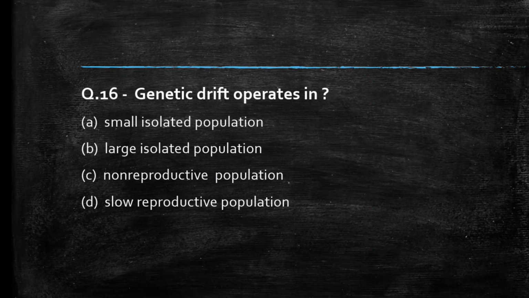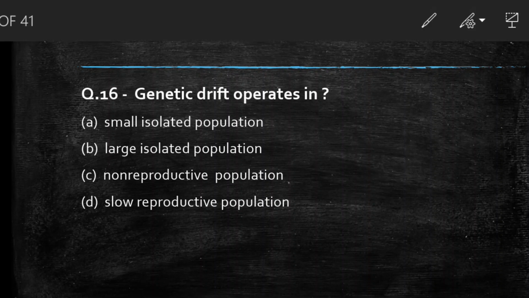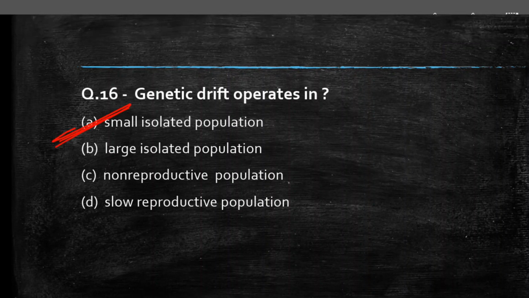Genetic drift operates in small isolated population, large isolated population, non-reproductive population, slow reproductive population. Students, comment your answer. So the right answer to this question is option A, small isolated population.